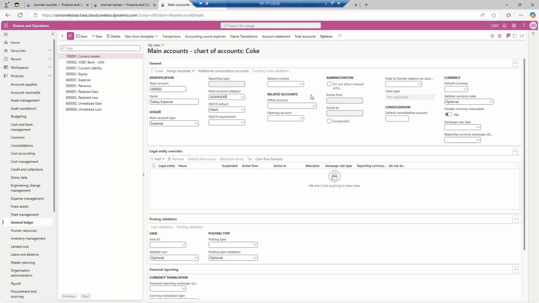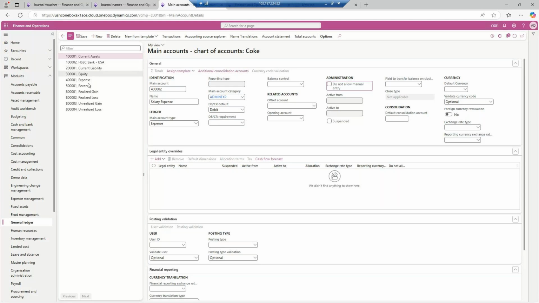Then other than this, if there is any balance control, meaning you want only the debit or credit requirement, that you can fulfill. Over here in this account normally every time it will be debited only. So you can by default click create it, but it is not that much generally used. There are few main accounts where you want to restrict user intervention. This is an interview question, please note it down, or in your certification also this can be asked. So this is the do not allow manual entry.